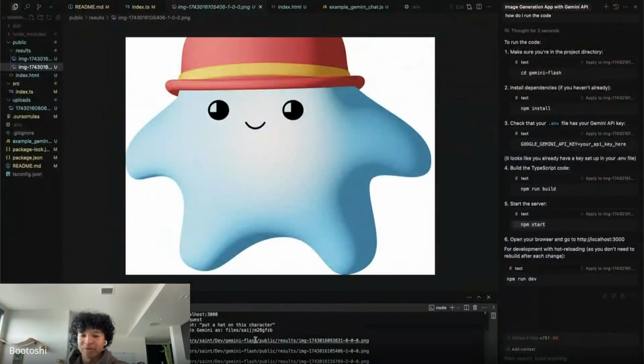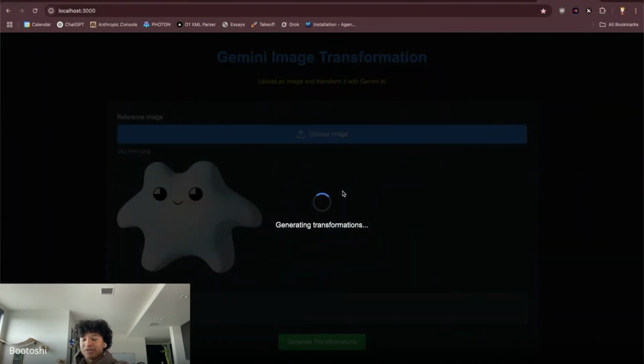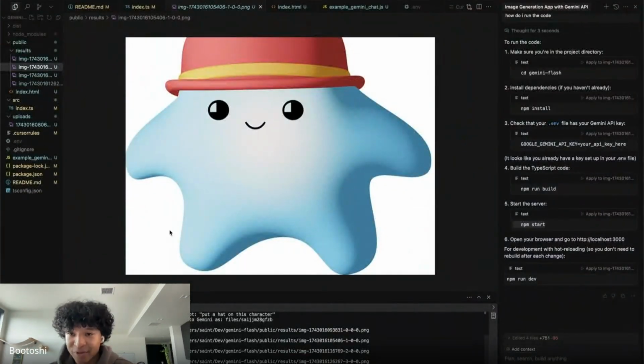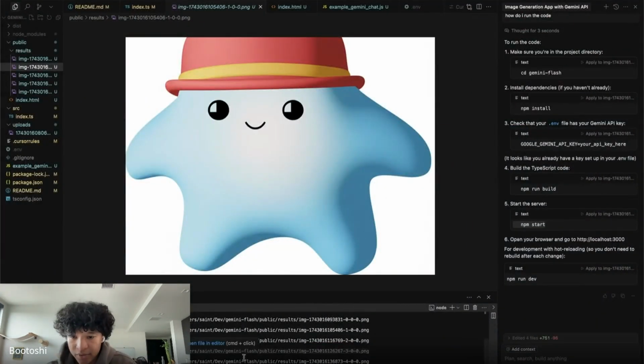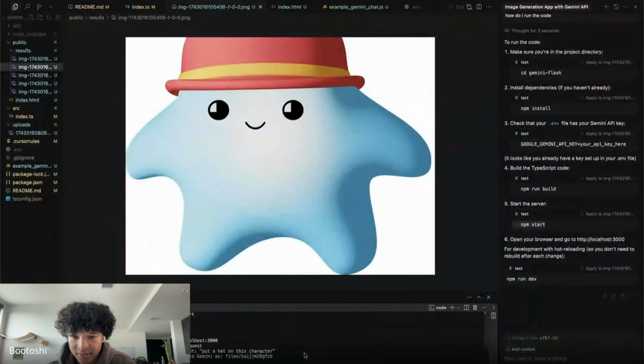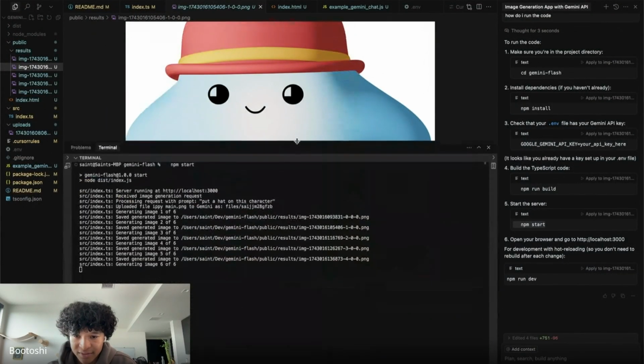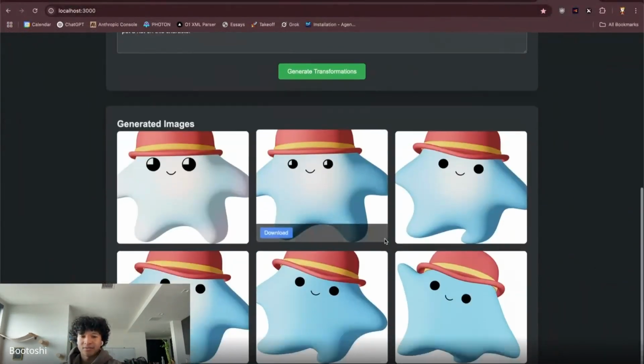So, okay, it's going through one by one to generate the images. So, cool, we one-shot it. Didn't think it would actually work. I did think it would work. That's why I did it. But we could see that the initial product that I had in my head is now right in front of us. And this makes my life as a creator a lot easier. So it's going to go through, it's going to generate the transformations. It's going one by one. It should, when the transformations are finished. I don't think it would take so long.